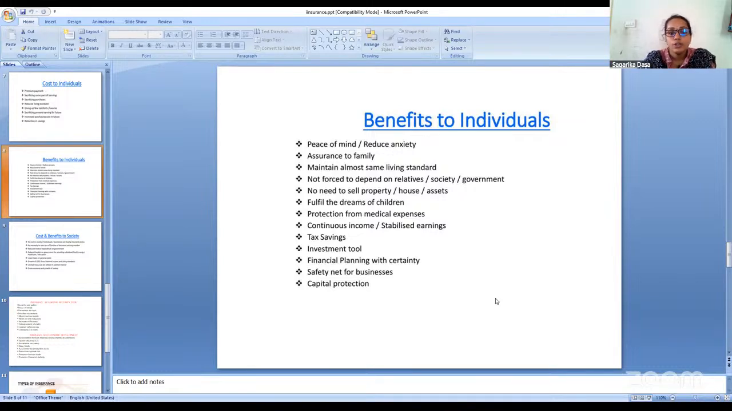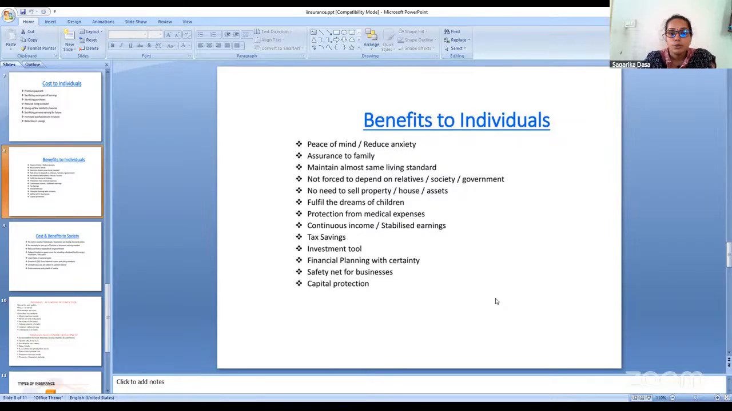Not forced to depend on relatives, society, and government. If we see some of the advertisements on television also, they say that if the insurance policy is not taken and if the head of the family expires suddenly, the family members have to depend on their relatives or on the society or on the government for subsidies, etc. But if the insurance is there, they need not depend on relatives or the society or the government. This is another benefit.